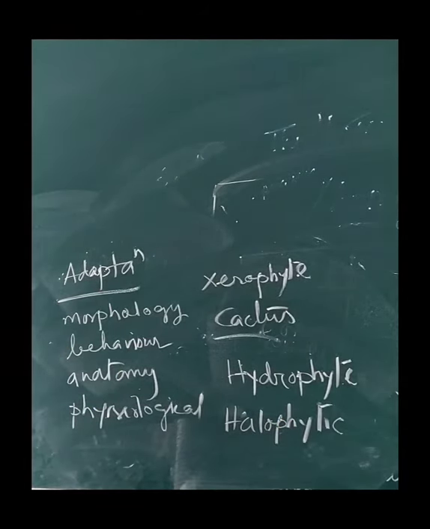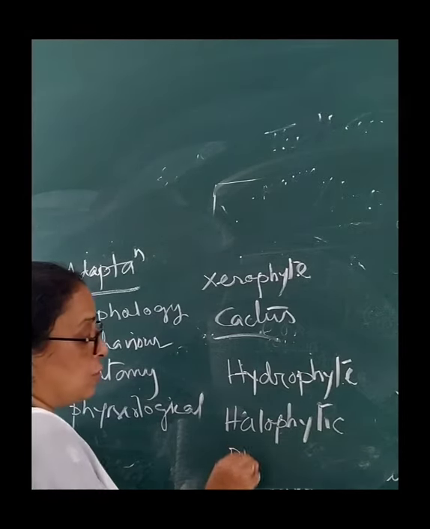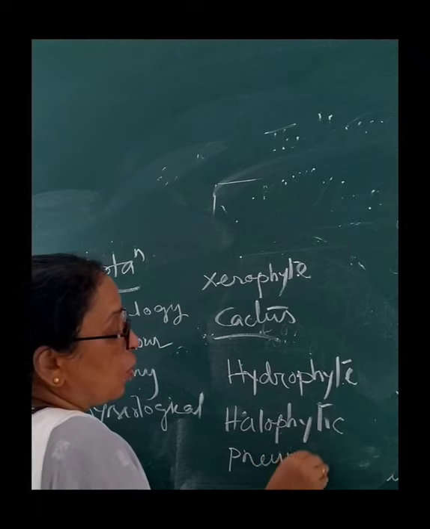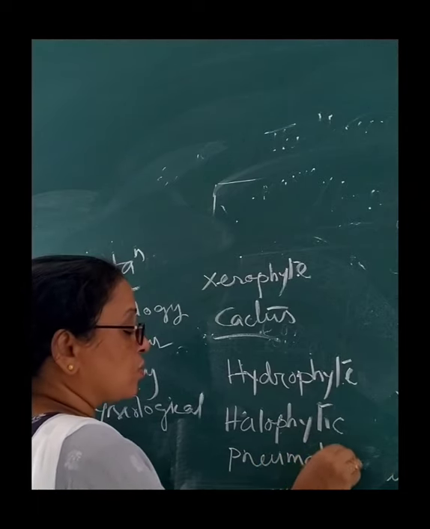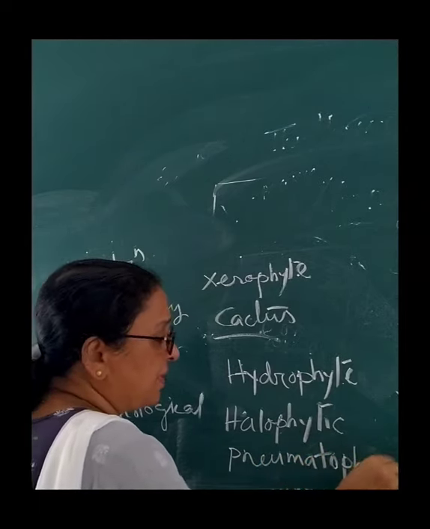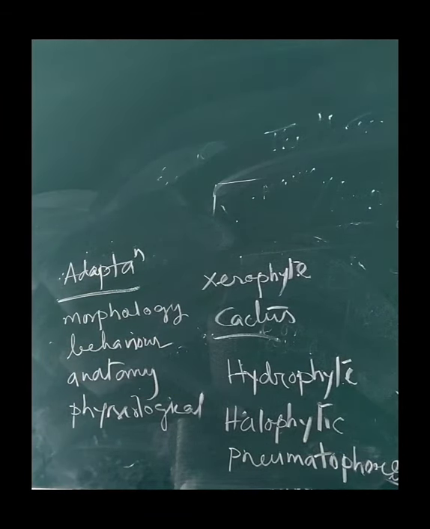Halophytic plants, the plants of saline habitats, not only have the ability to tolerate a high concentration of salt in their rooting medium, but they are also able to obtain the water supply from the same. The best example is coastal areas, where mangroves are totally adapted to this saline condition, and they have one kind of roots that helps them a lot, the pneumatophores. They have lenticels which help them in the respiration process.